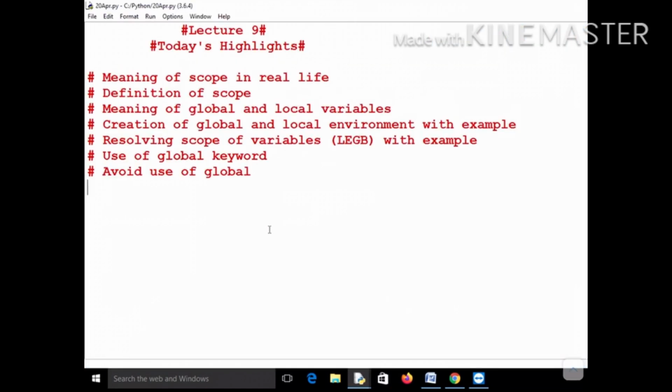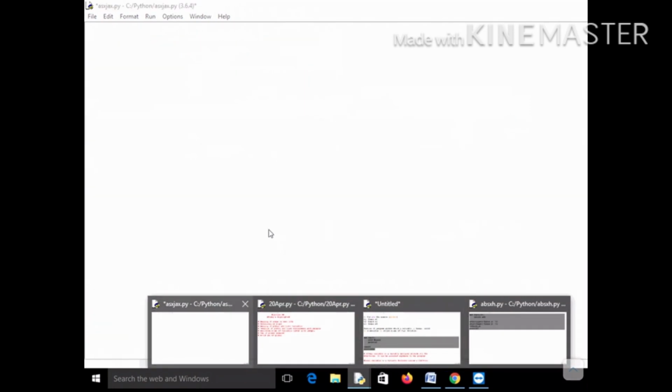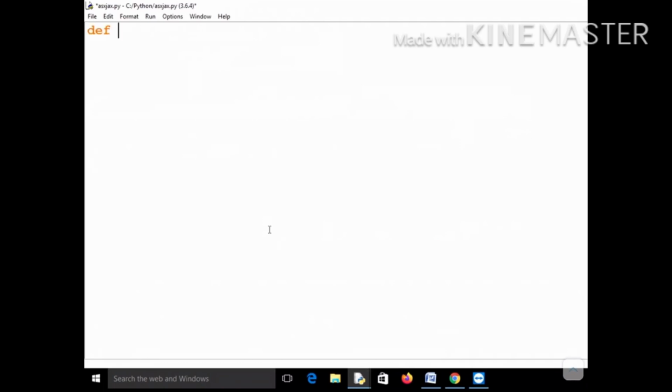We will see some more examples later. Okay, so that's the meaning of global and local variables and creation of global and local environment. Now let's see what is the meaning of resolving scope of variables. So I will give you one program. Let me write a program first, and then I will tell you what this concept of resolving local and global variables is.